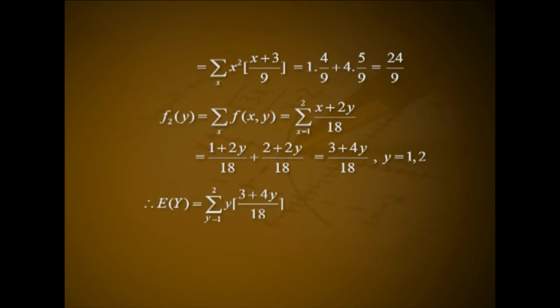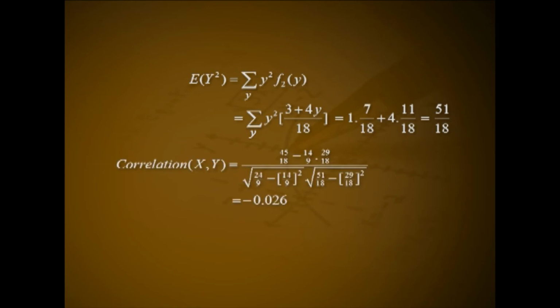Therefore, expectation of y equal to summation over y from 1 to 2 of y into (3 plus 4y) divided by 18, that is 1 into 7 by 18 plus 2 into 11 by 18, that is 29 divided by 18. Expectation of y square equal to summation over y square into f2 of y, that is summation over y square into (3 plus 4y) divided by 18, that is 1 into 7 by 18 plus 4 into 11 by 18, that is 51 divided by 18.